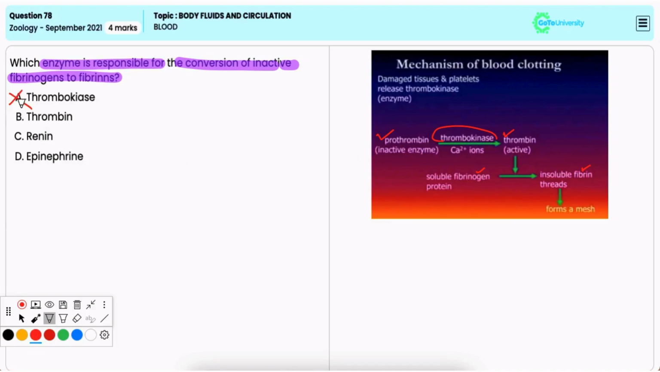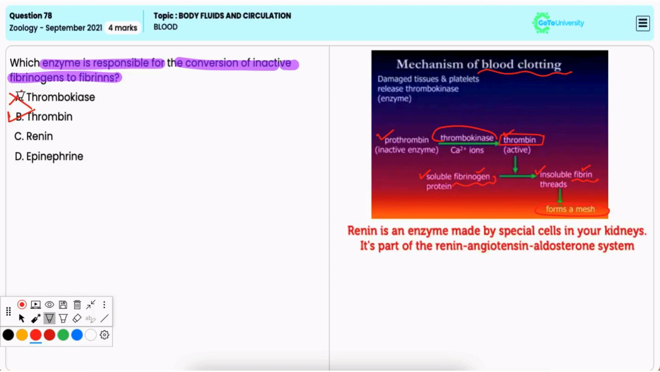Option B, thrombin. Thrombin is the enzyme responsible for converting fibrinogen, which is an inactive soluble plasma protein, into fibrin, which is an active and insoluble protein during the blood clotting process. And fibrin forms a mesh that helps in the formation of a blood clot to stop bleeding. Hence, it is the correct option.